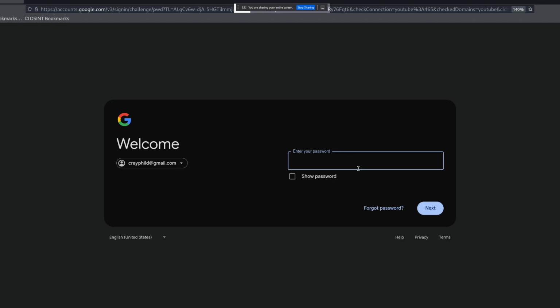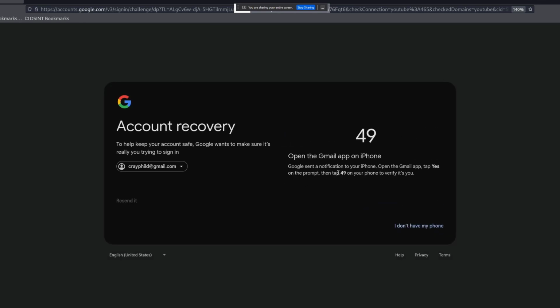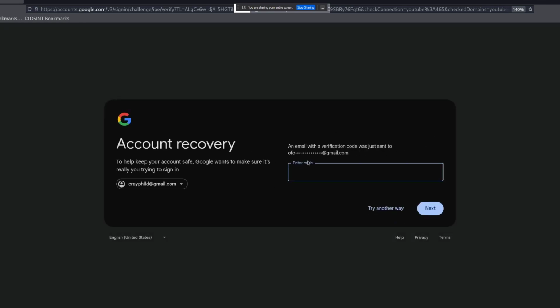What I also usually do once I have a Gmail account or a Hotmail account is to click on forgot password, because sometimes this will reveal some other information. So here we can see that the person has a Gmail app and it needs to confirm that somebody's logging into this account. I'm going to click I don't have my phone, and I might get some other information like a partial email address.